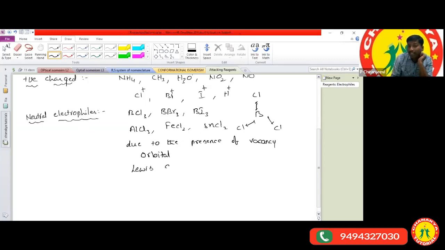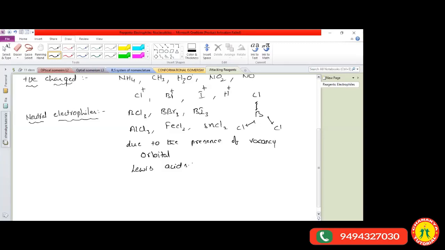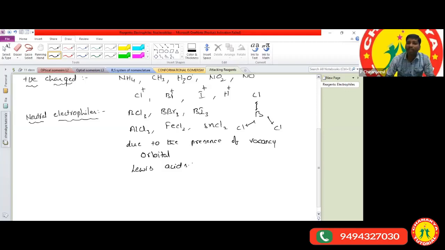What is meant by the Lewis acids? Sirisha, what is the Lewis acid? Sir, is it electron pair accepting? Very good. Electron pair acceptors are called Lewis acids. So neutral electrophiles we can also call Lewis acids. So now you've got the clarity, all of you, until here.